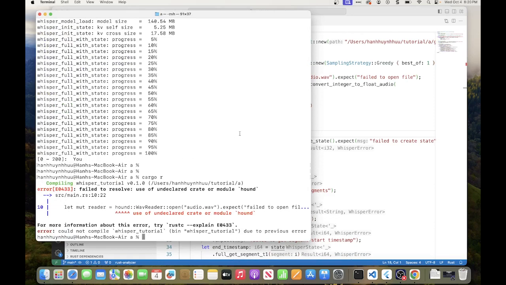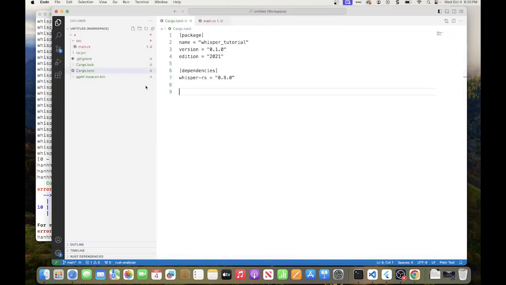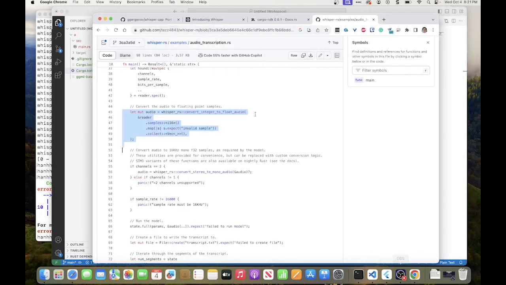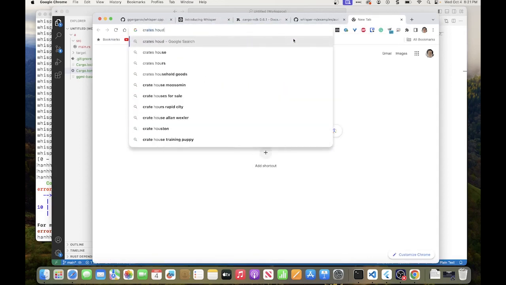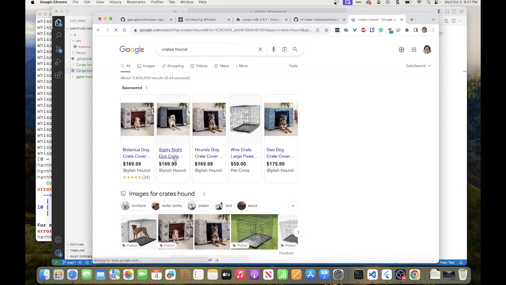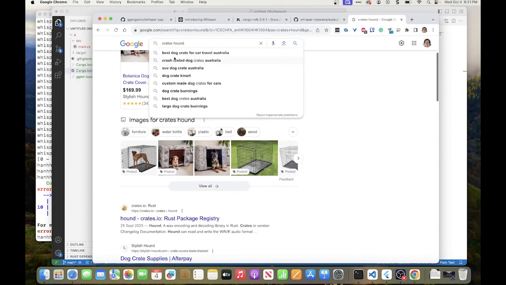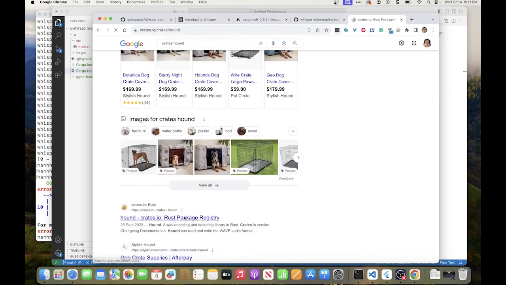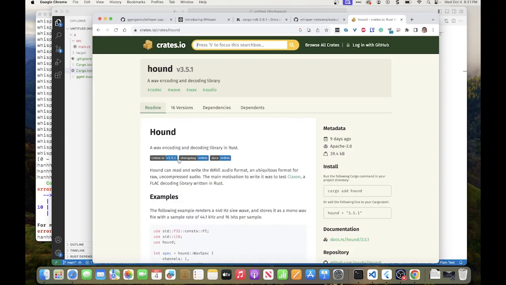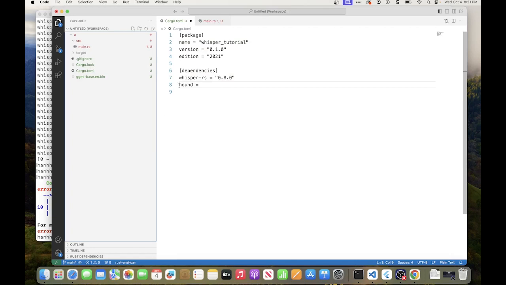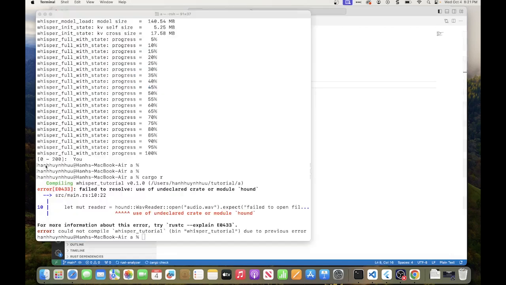We don't have hound. So hound should be added to our dependencies. Hound, now, what version of hound? So we go to crates and we look for hound. Well, okay, here. 3.5.1. Okay, 3.5.1. All right.